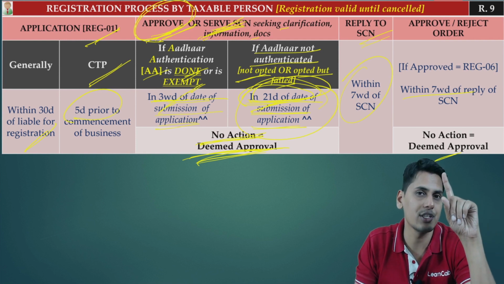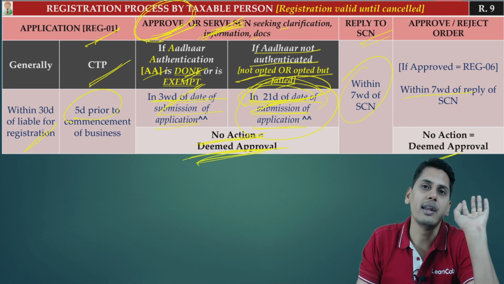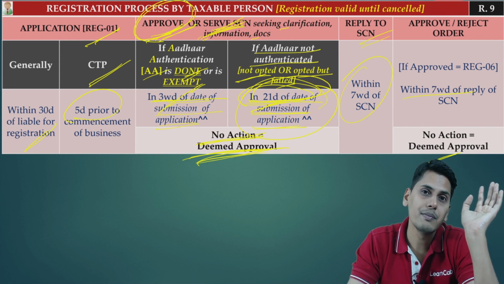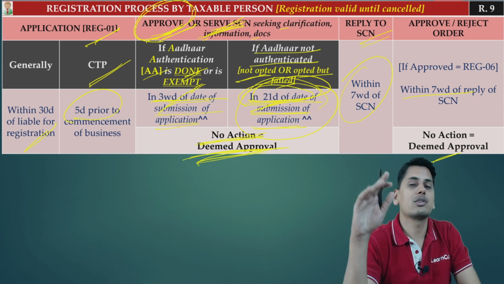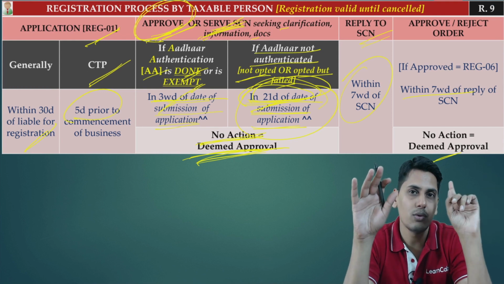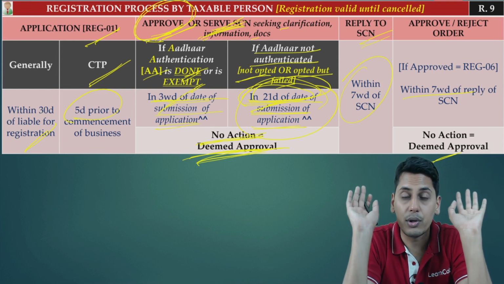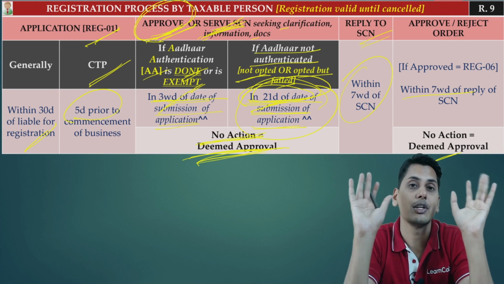Where Aadhaar authentication is done, 3 working days. Aadhaar authentication not done, 21 days. Now friends, what is the date of submission of application? The date of submission of application is not how you and I understand it, that once you punch in the registration, once you fill the registration, submit it to the portal, that is the date of submission of application. No, it has got a special meaning.